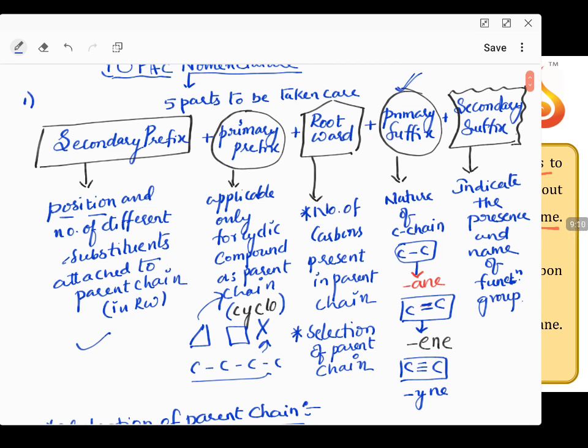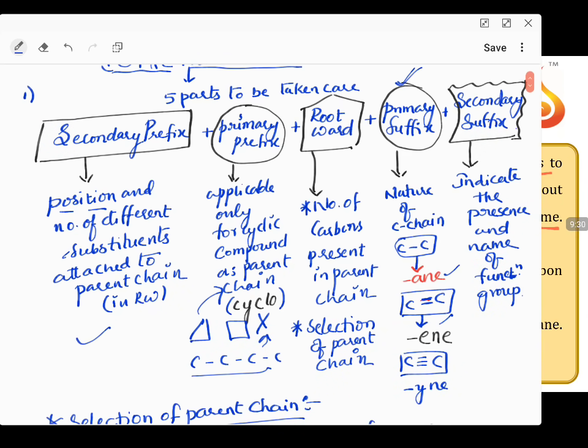ANE, ENE, YNE. If your total carbon chain, starting from first carbon to the last carbon, has all carbons connected with single bonds, I'm not talking about any heteroatom connectivity, only carbon-carbon connectivity, then it is ane. If carbon-carbon bonds are double bonds, it is ene. If carbon-carbon bonds are triple bonds, then it is yne. So we use the corresponding one.